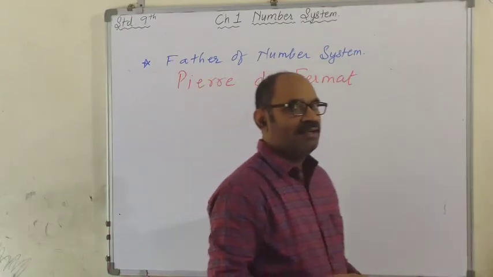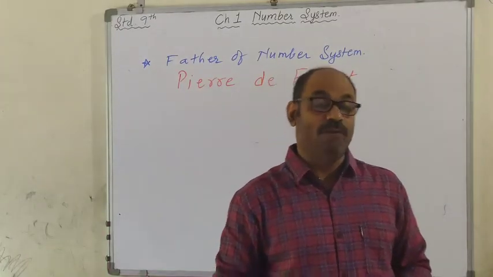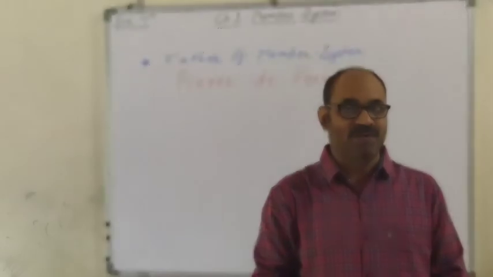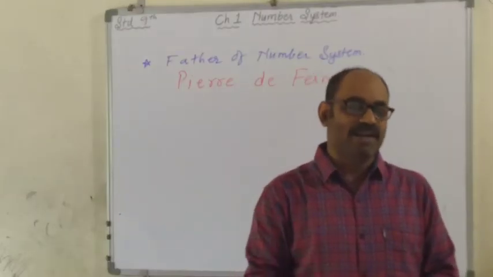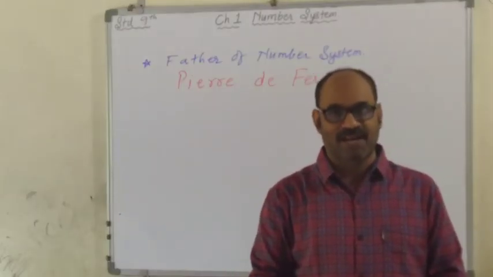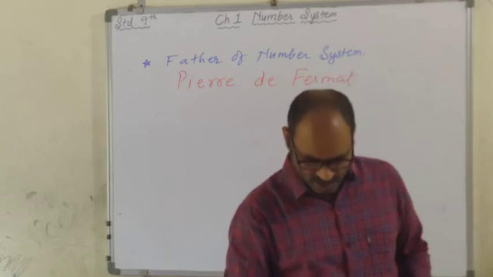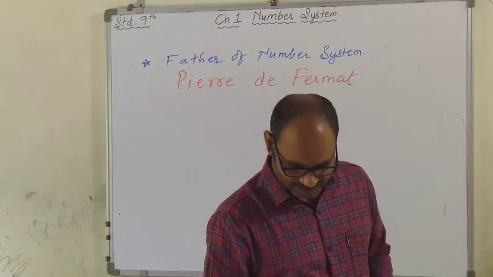Alright, he is the mathematician of philosophers. In olden times they were called philosophers. Now in modern times we call them mathematicians. So he was the one who developed the number system.